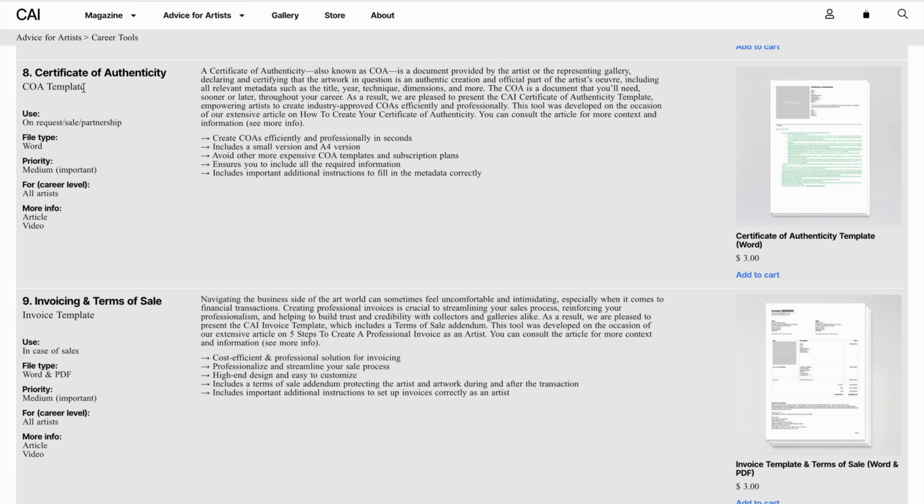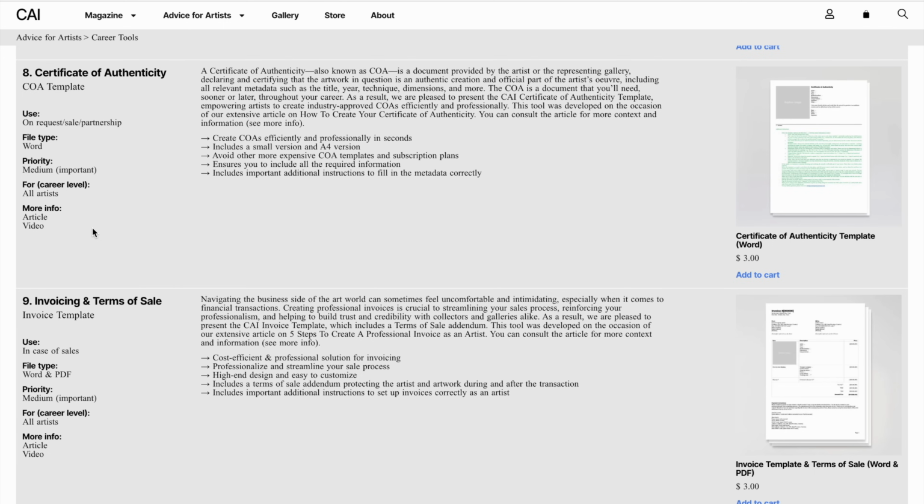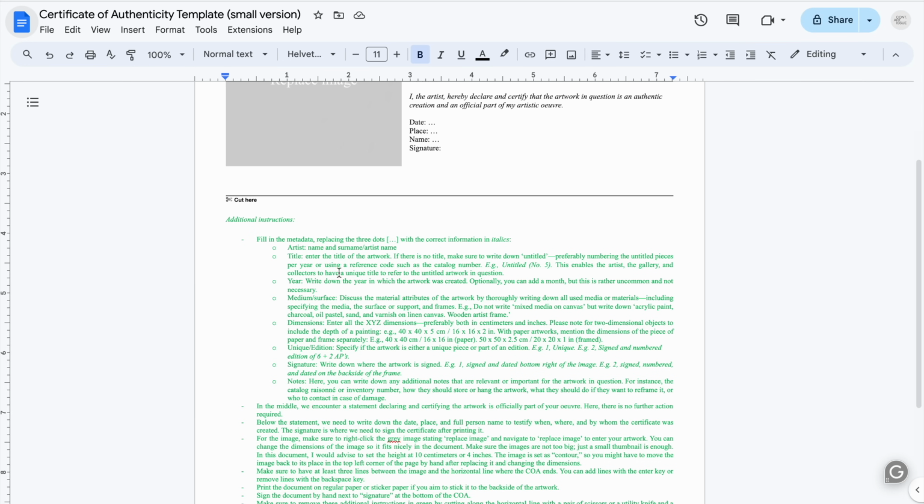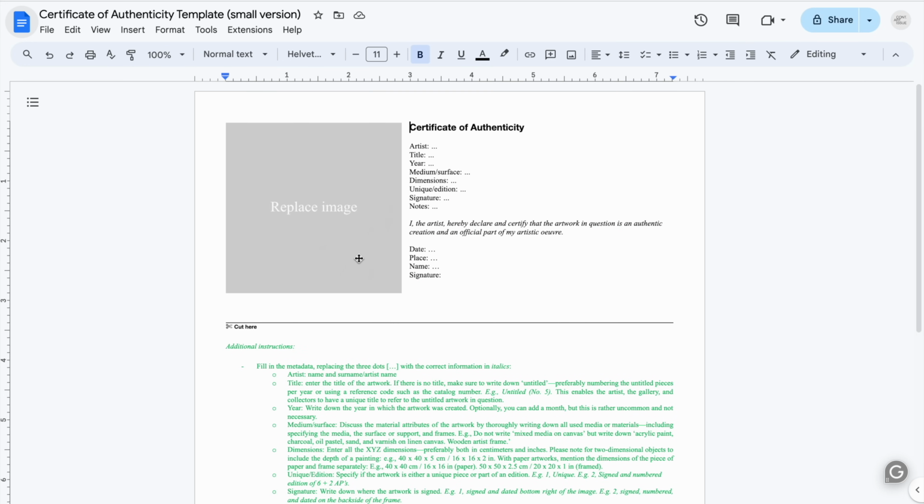We also have a template to create your certificate of authenticity. This is also a sign of professionalism towards your collectors, towards your galleries. It's actually a very simple document. And here it is pre-designed, in which you state that you declare and certify the artwork as yours and an authentic creation, and you can additionally sign it, give it to them in an envelope, or even stick it to the back of your artwork. So make sure to go through all the additional information here as well.